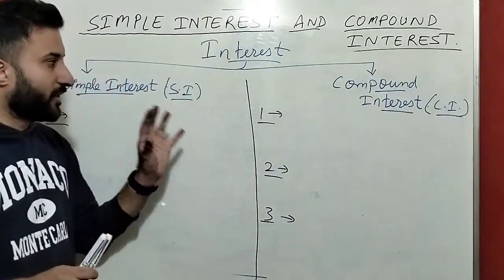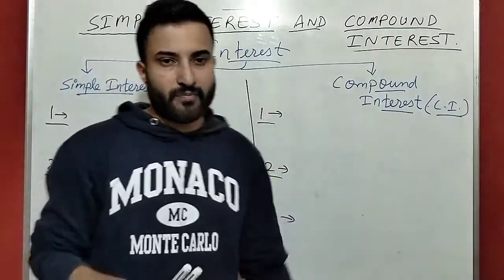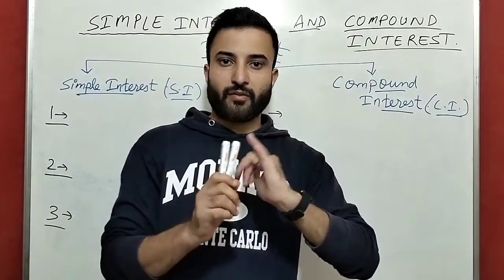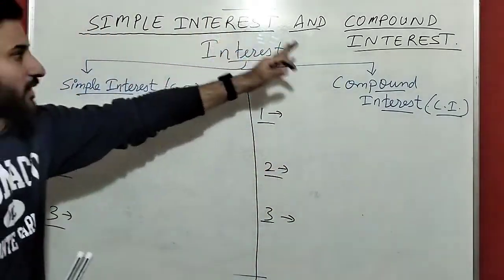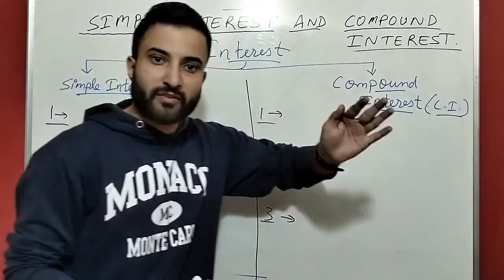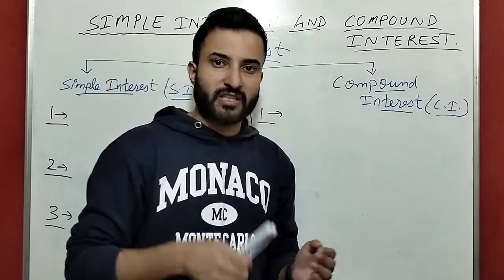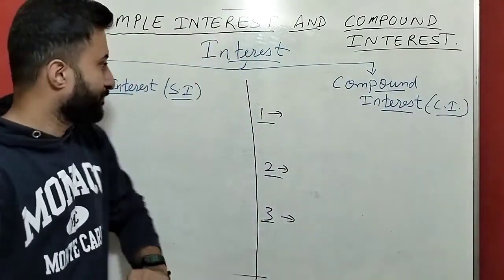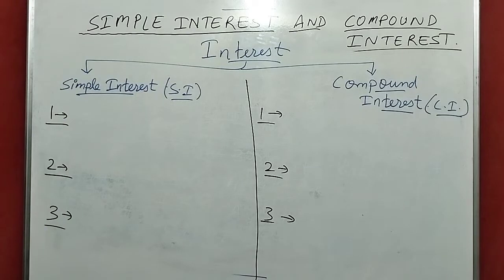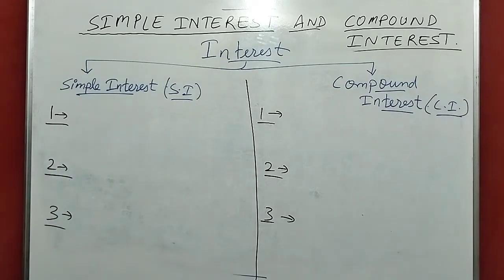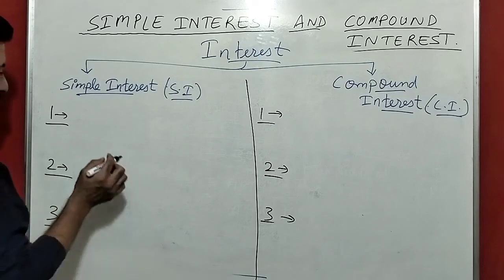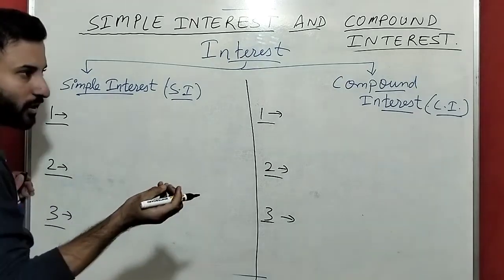In today's class, I am teaching you only the concept for all this interest. Interest has 2 types: simple interest, compound interest, because this chapter is simple interest and compound interest. When we move to the next chapter, annuity, that time I will be teaching you annuity. So simple interest. Suppose, as I have told you, you had borrowed the money for 3 years. The money what you had borrowed, what we will call it as?